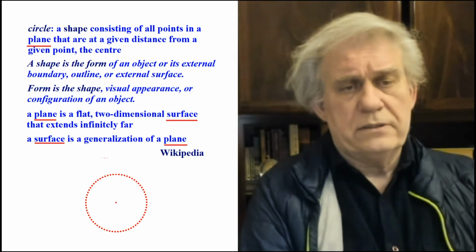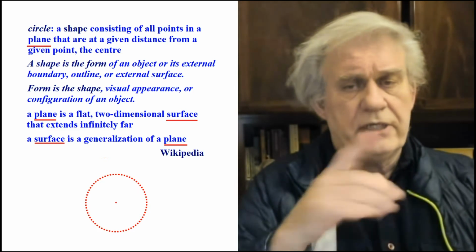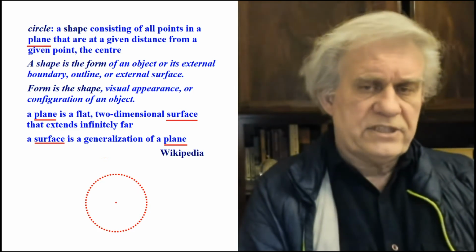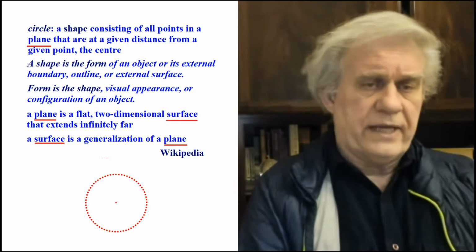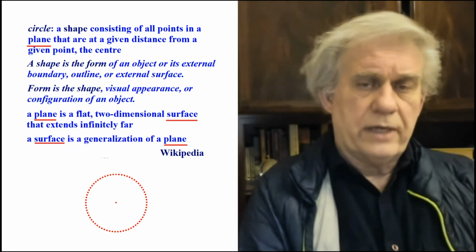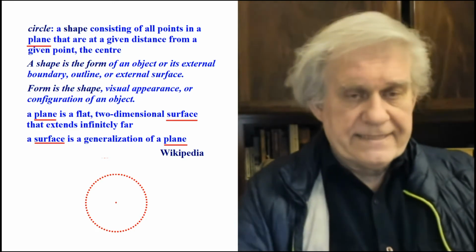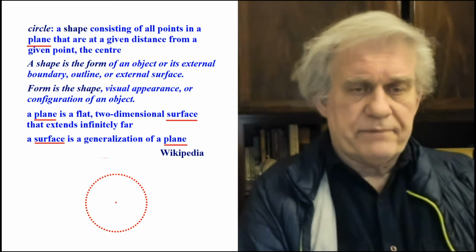That's on Wikipedia. You'll find this circularity, these synonyms. They think they define the term, but all they have is synonyms. Plane is a surface, surface is a plane. Shape is a form, form is a shape. Great, we learned a lot. But what's the problem with that circle? We've got a little bit of a problem there, don't we?